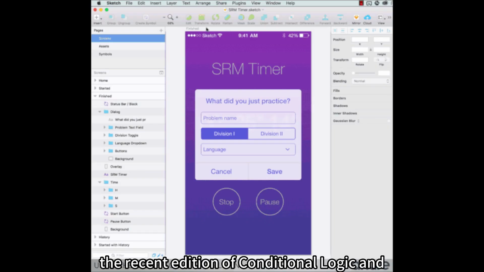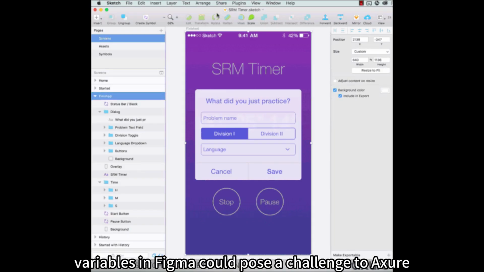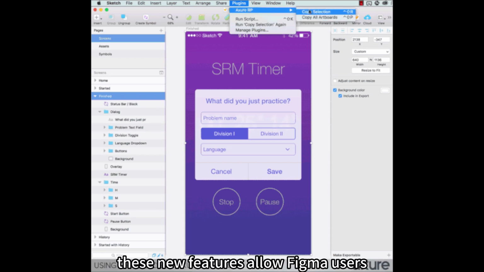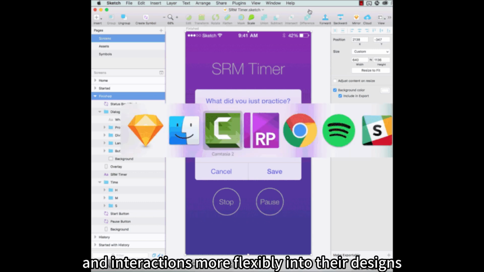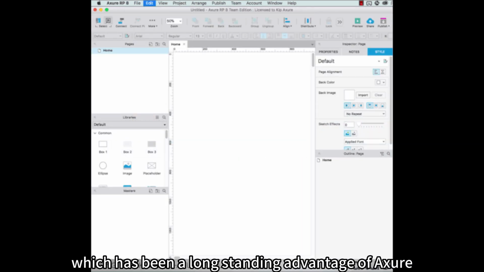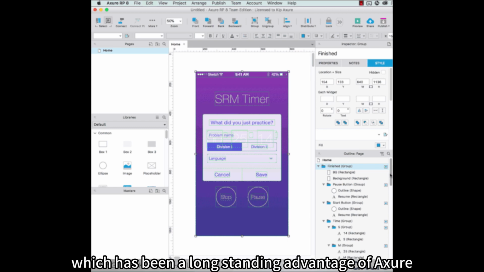The recent addition of conditional logic and variables in Figma could pose a challenge to Axure. These new features allow Figma users to incorporate dynamic content and interactions more flexibly into their designs, which has been a long-standing advantage of Axure.